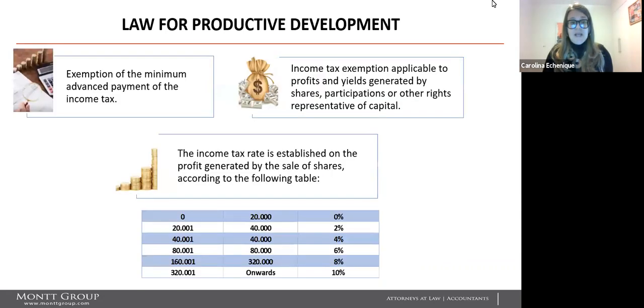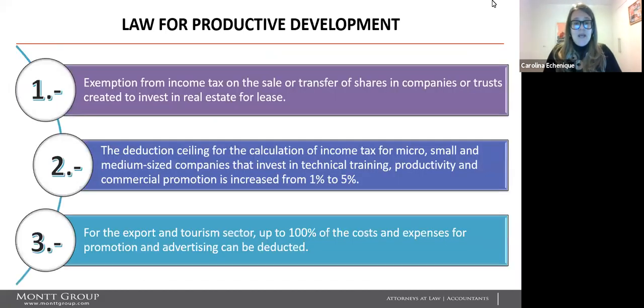Exemption of the minimum advance payment of the income tax. Income tax exemption applicable to profits and yields generated by shares, participations, or other rights representative of the capital. The income tax rate is established on the profit generated by the sale of shares according to the following table. Exemption from the income tax on the sale or transfer of shares in companies or trusts created to invest in real estate.